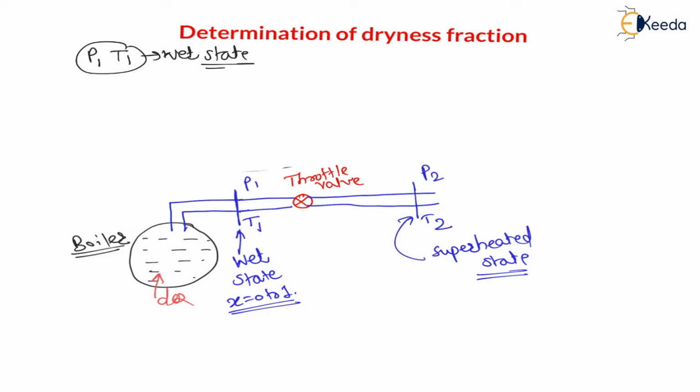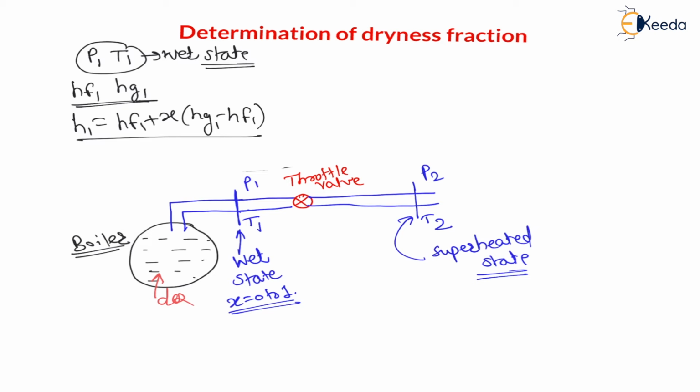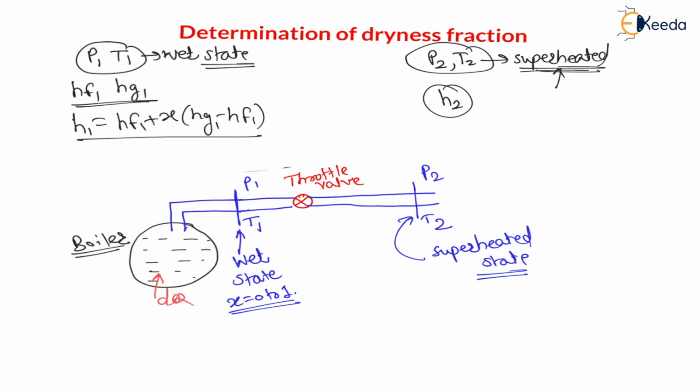Therefore from the steam table calculate the values of hf1 and hg1 at state 1, and the enthalpy at state 1 will be h1 = hf1 + x(hg1 - hf1). Similarly you have pressure P2 and temperature T2, but this state is the superheated state. So from the superheated steam table, at pressure P2 and temperature T2, calculate the enthalpy H2.